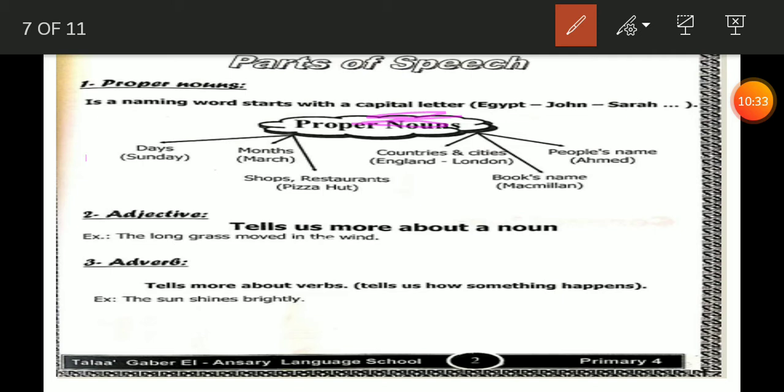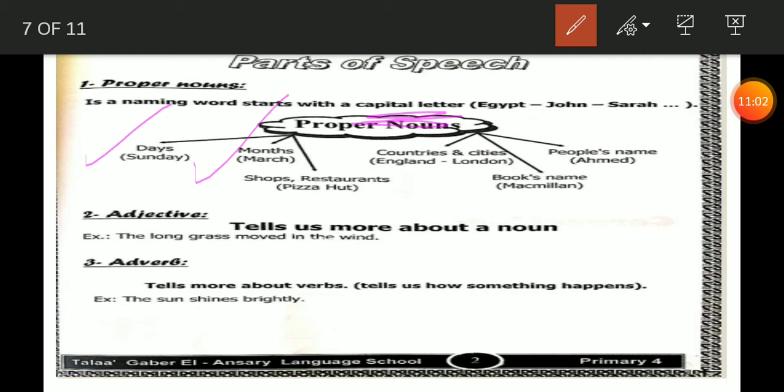Like number 1, days. Sunday, Monday, Tuesday, Wednesday. All of them are days, so they should begin with capital letter. Number 2, month. January, February, March, April, May, June, July, August, September, October, November, and December.